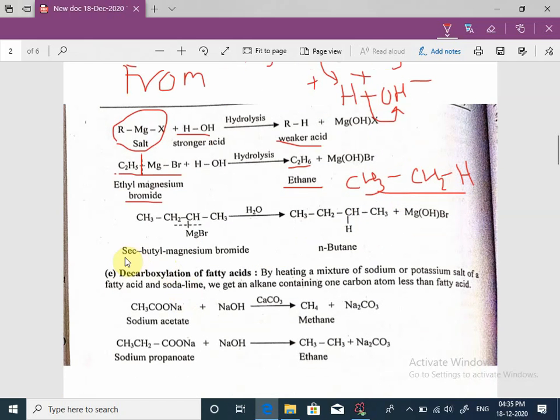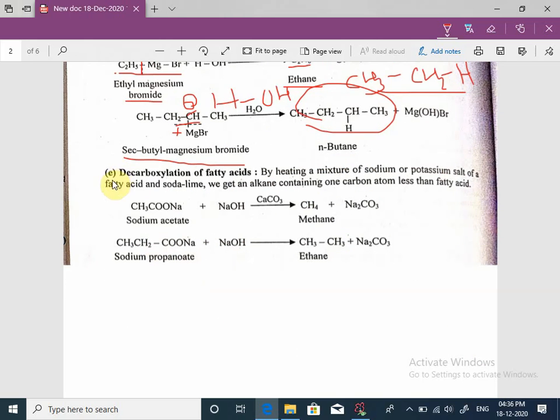In case of secondary butyl magnesium bromide, this is also a Grignard reagent. This carbon acquires negative charge and magnesium acquires positive charge. In the same way, hydrolysis takes place. The bond between carbon and magnesium breaks, and hydrogen is attached to this carbon atom, and formation of n-butane.